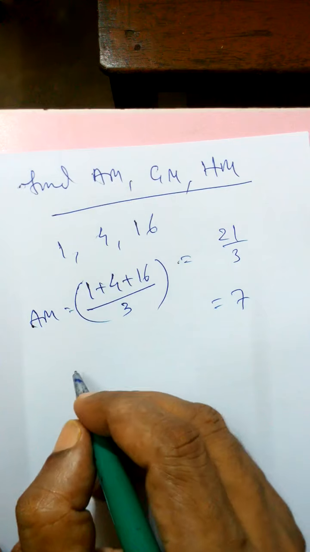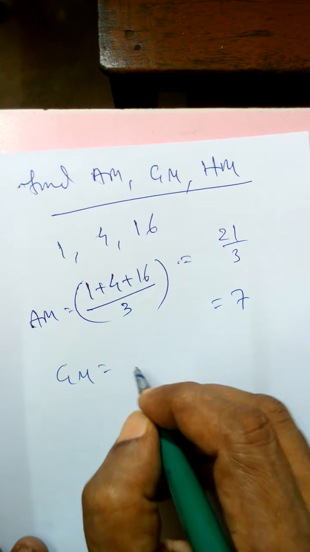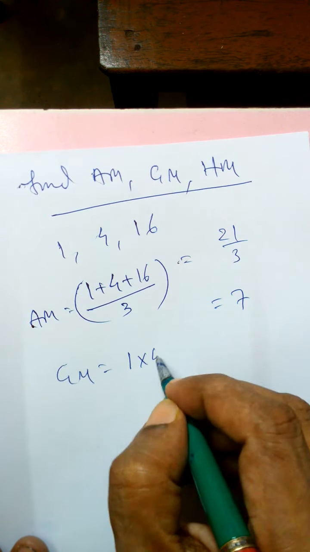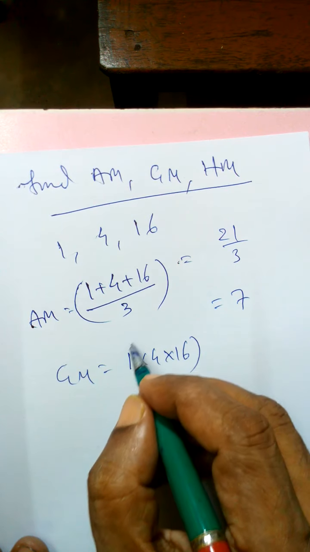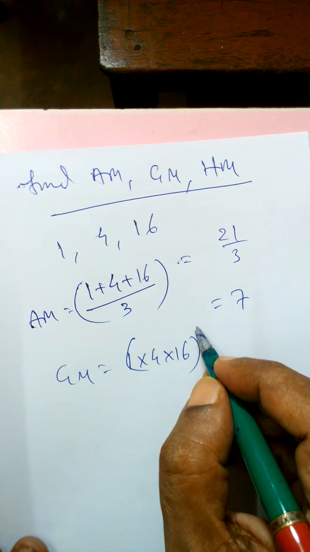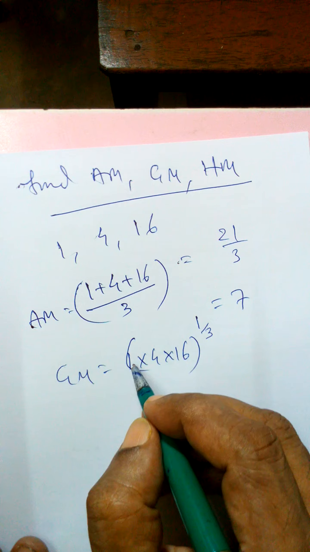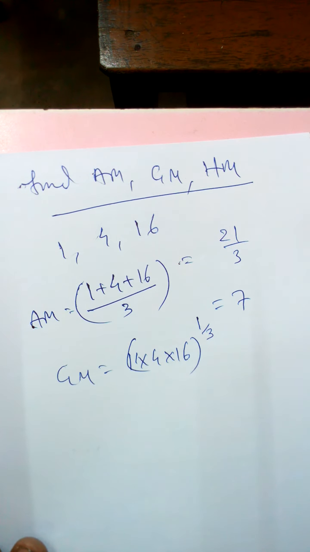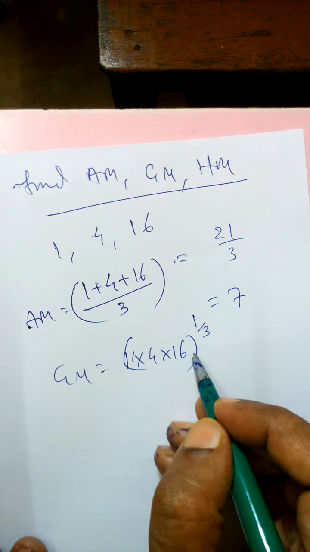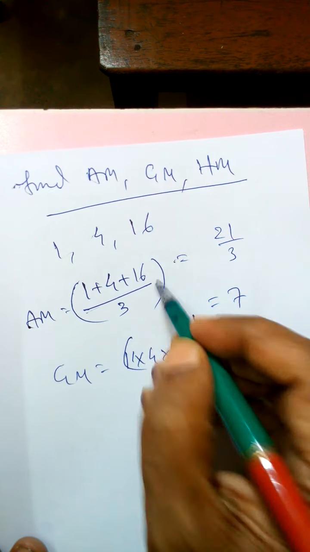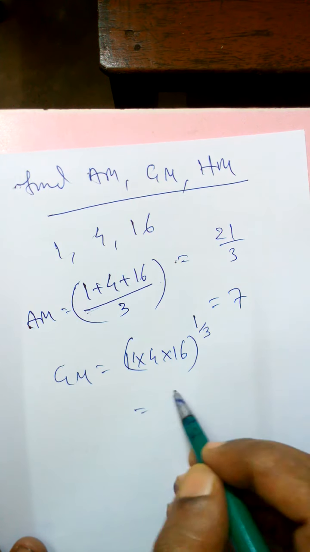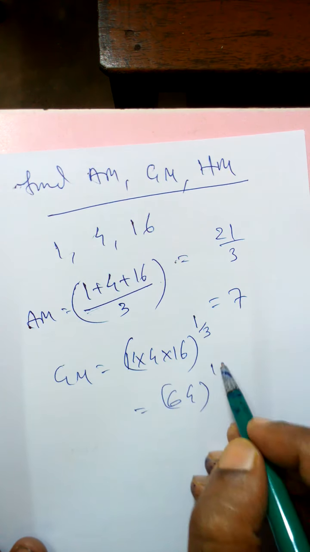Now geometric mean. In geometric mean we have some little difficulty. You will multiply all the figures 1, 4, 16 to the power 1/3. Why 1/3? Because there are 3 figures. 1 into 4 into 16. That means you first multiply all the figures. Here we have added all the figures; here we will multiply all the figures. It is 64 to the power 1/3.